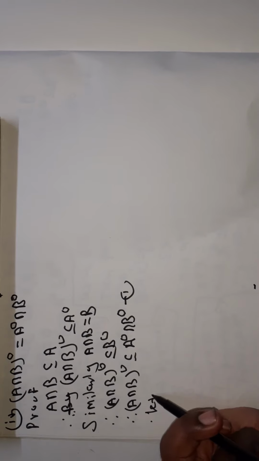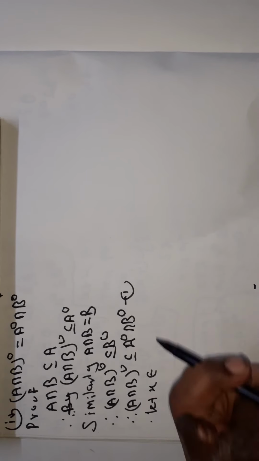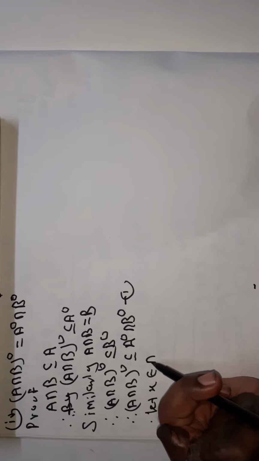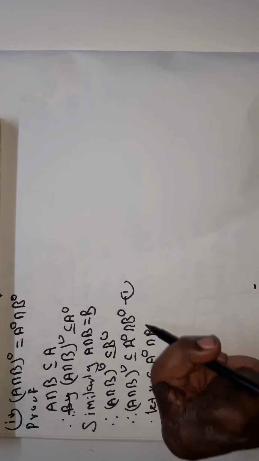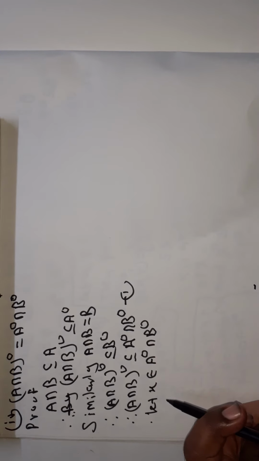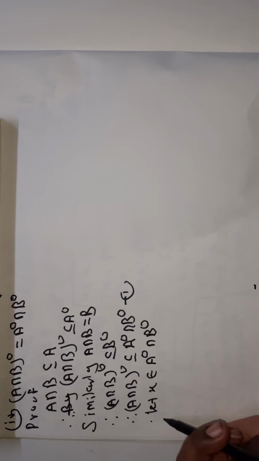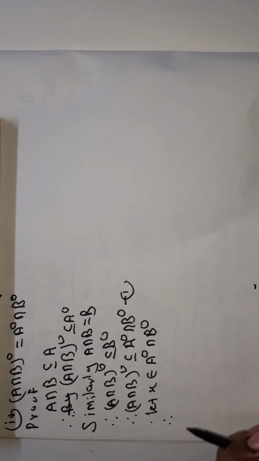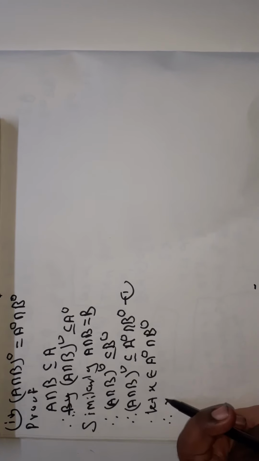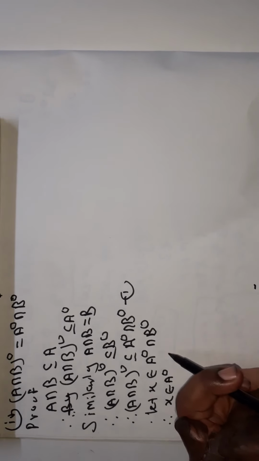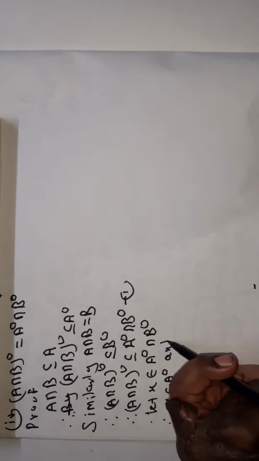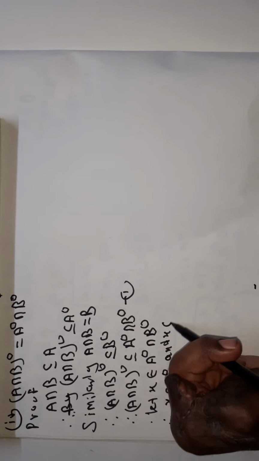Let x belong to A interior intersection B interior. Therefore, x belongs to A interior and x belongs to B interior.